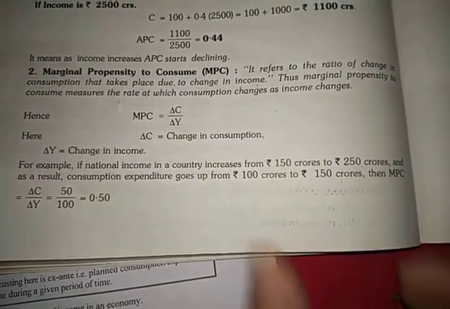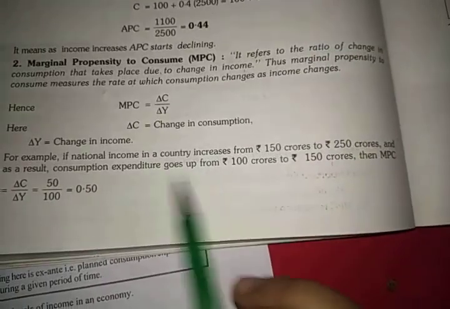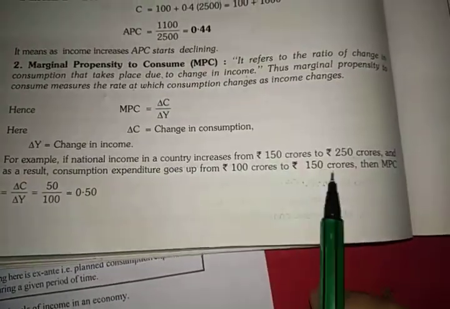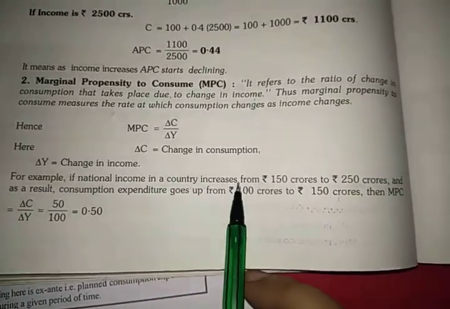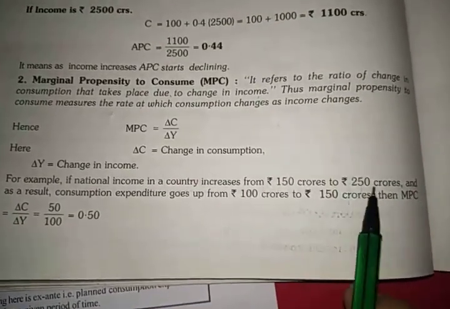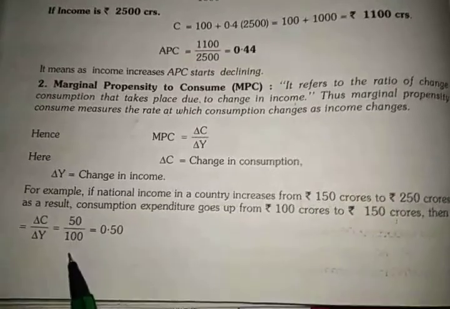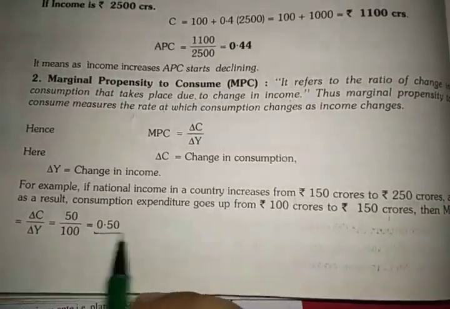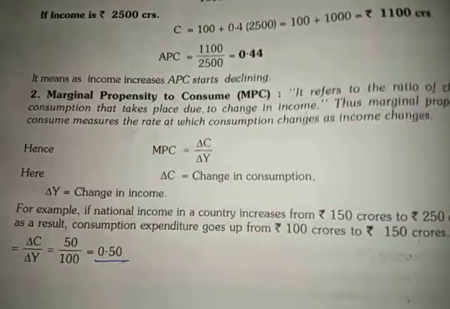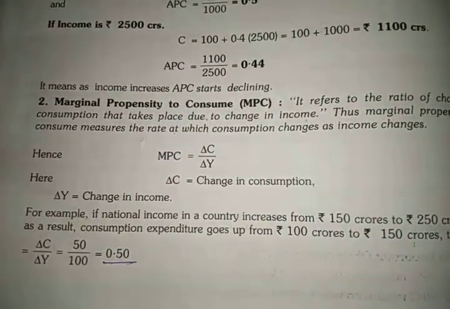So we will take into consideration only the changes. How much is the change in consumption? 100 to 150, 50 crore. So we will write 50 divided by the change in income, 150 to 250, a change of 100 crores, so 100. Now this ratio is showing marginal propensity to consume because only the margin of changes is shown here. Okay, I hope you get the concept of marginal propensity to consume.